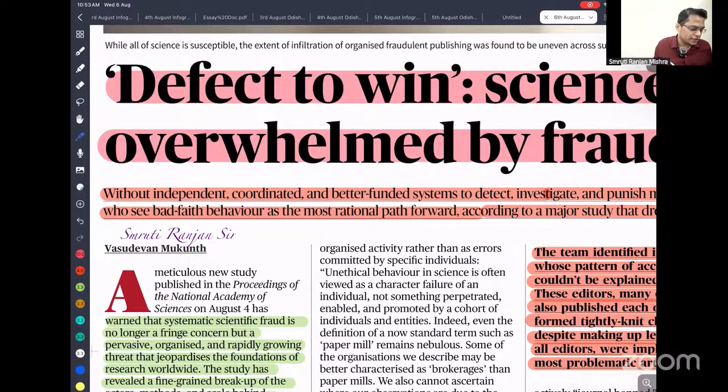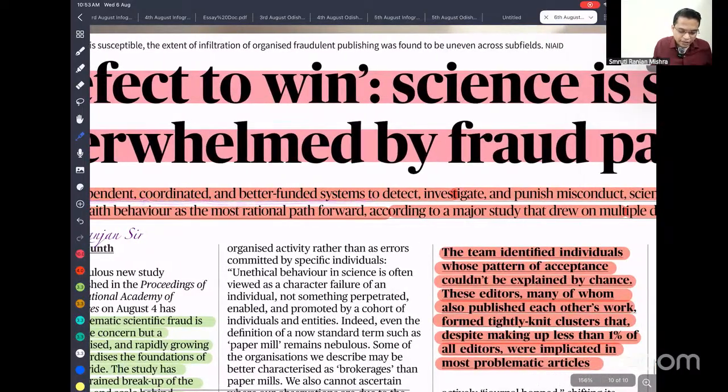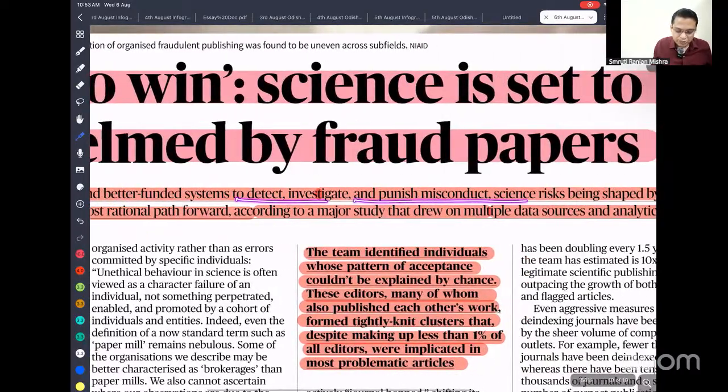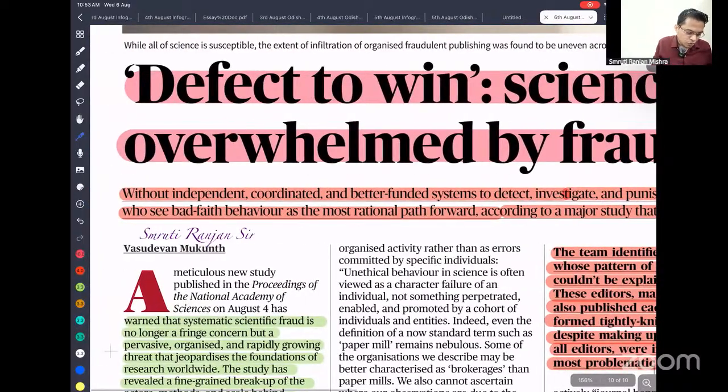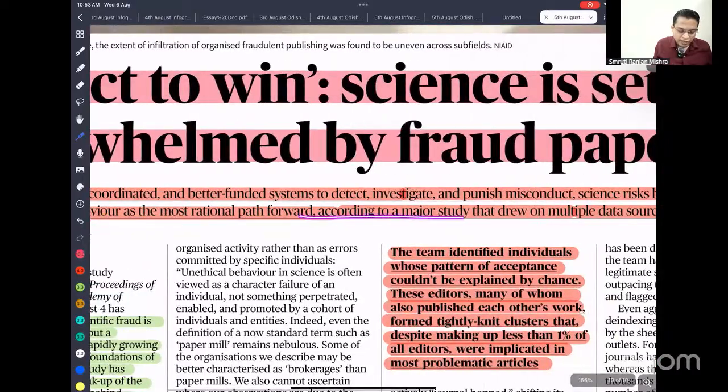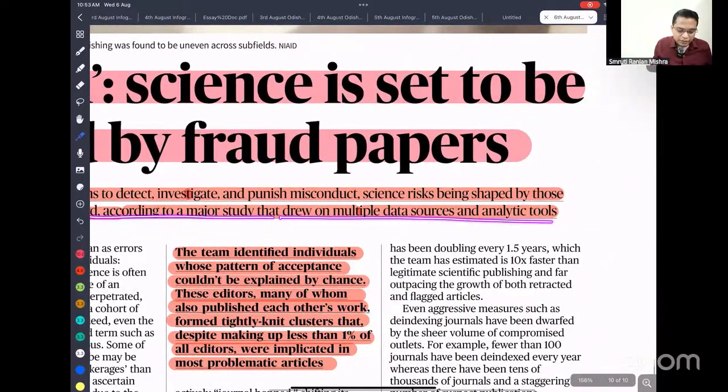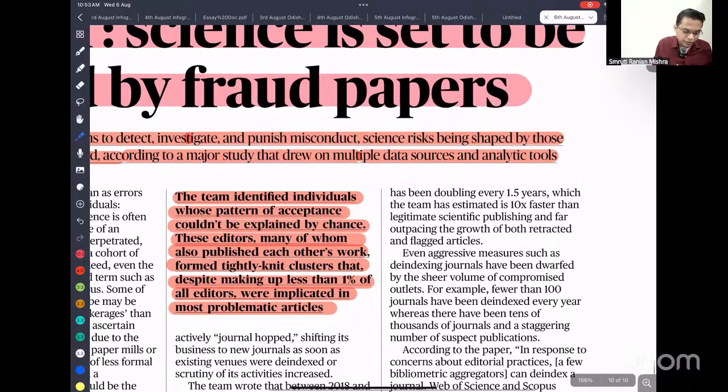Without an independent, coordinated, and better-funded system to detect, investigate, and punish misconduct, science risks being shaped by those who see bad-faith behavior as the most rational path forward, according to a major study that drew on multiple data sources and analytical tools. The team identified individuals whose pattern of acceptance could not be explained by chance.